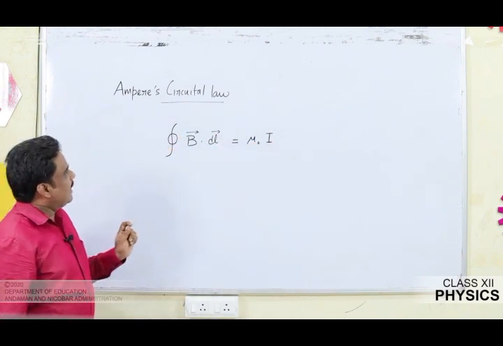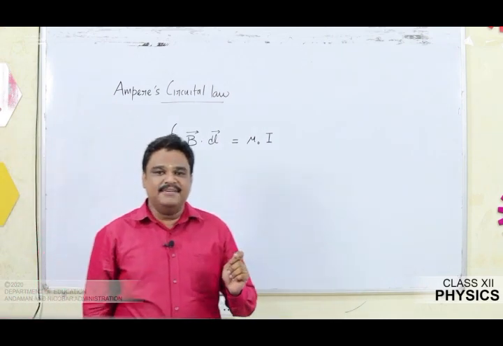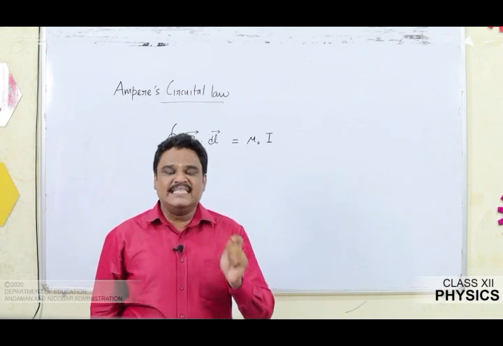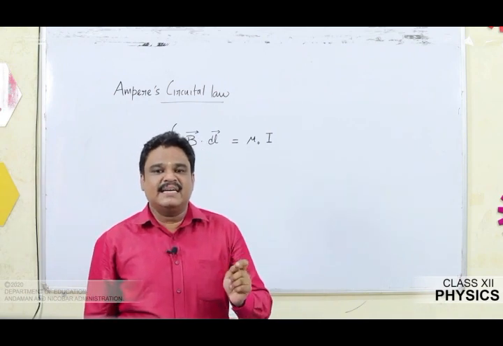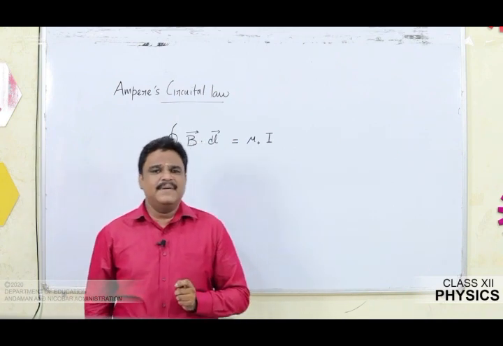Once again, what does Ampere's circuital law state? It states that the line integral of magnetic field around a closed path is equal to mu naught times the current threading through that closed path. So let us prove Ampere's circuital law.